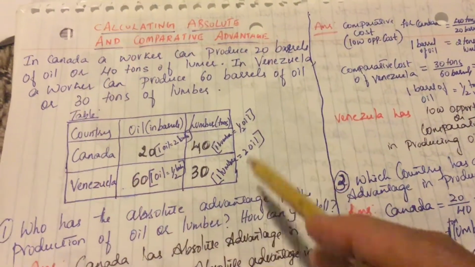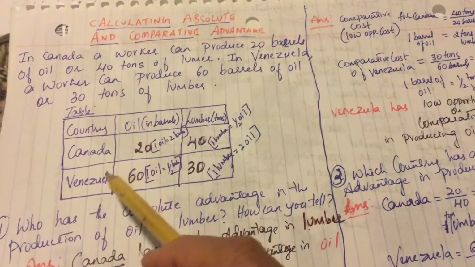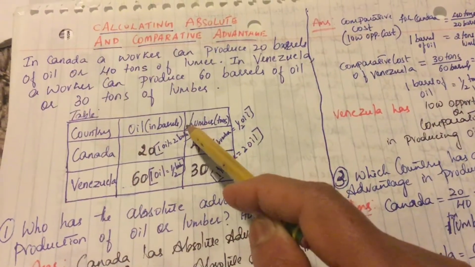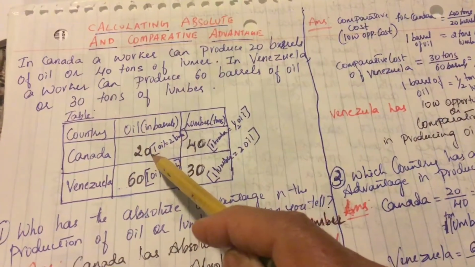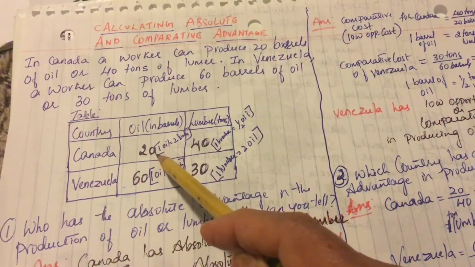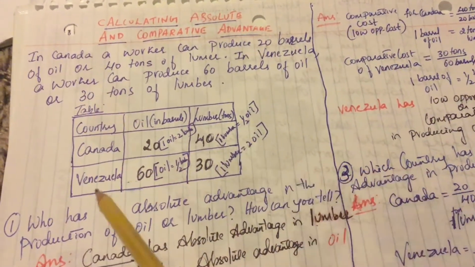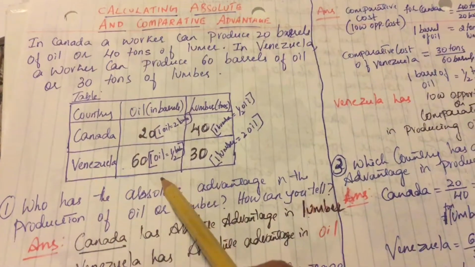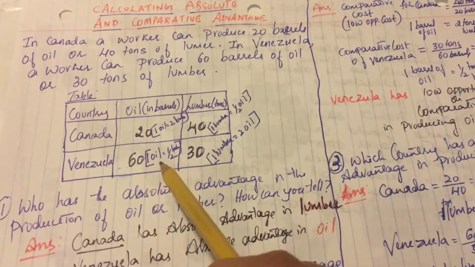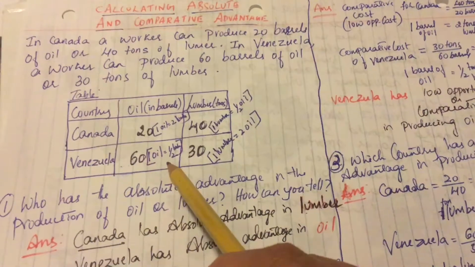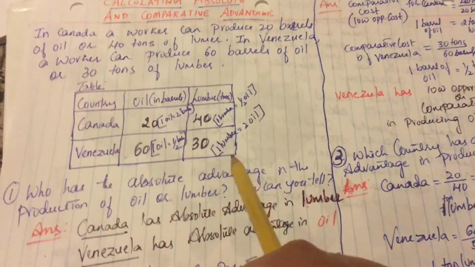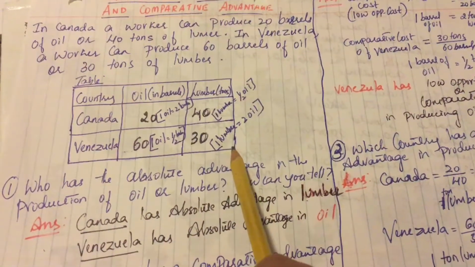This is a table I have made, with the countries Canada and Venezuela, and oil in barrels and lumber in tons. In Canada it is 20 barrels of oil and 40 tons of lumber, and in Venezuela a worker produces 60 barrels of oil and 30 tons of lumber.